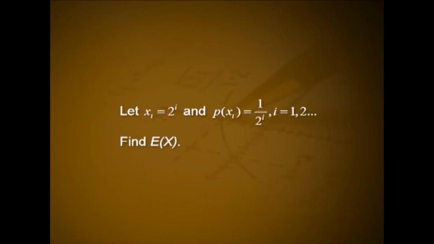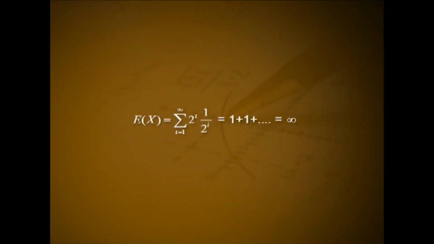Problem 5. Let xi equal to 2 raised to I and P of xi is equal to 1 by 2 raised to I for I equal to 1, 2, etc. Find expectation of x. Solution. Here E of x is equal to summation over I from 1 to infinity 2 raised to I into 1 by 2 raised to I, that is equal to 1 plus 1 plus etc., that is equal to infinity. Here the series on the right hand side is diverging, hence expectation of x does not exist.